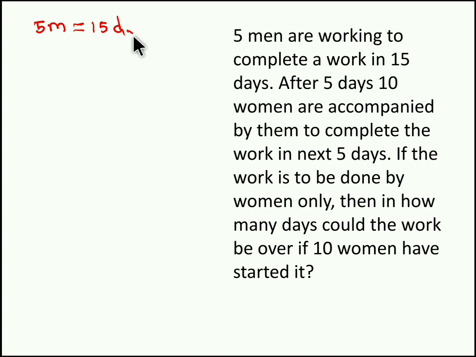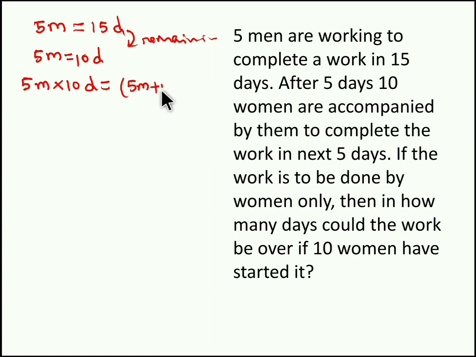So they will complete the remaining work in the next 10 days. So 5 men will complete the remaining work in the next 10 days. See, during this time 10 more women accompanied. Now they completed this 10 days job in 5 days itself. So we can simply say these 5 men will complete the job in 10 days, whereas these 5 men with 10 women will complete this 10 days work in 5 days itself.